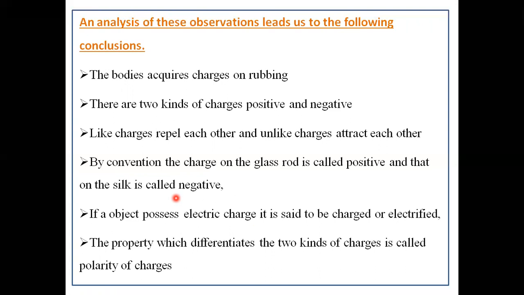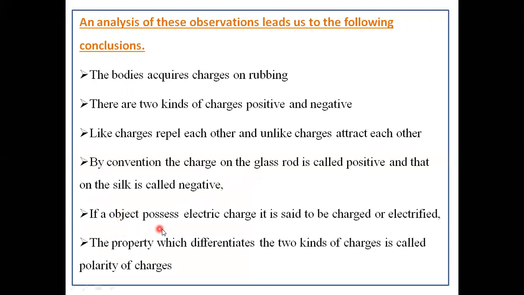When an object loses electrons, it becomes positively charged. Whereas silk acquires negative charge because it gains electrons from the glass rod. When an object gains electrons, it becomes negatively charged. Here also silk gets a negative charge because it gains electrons from the glass rod.